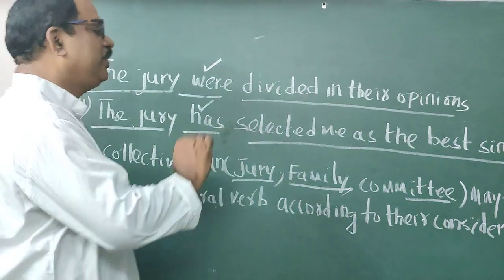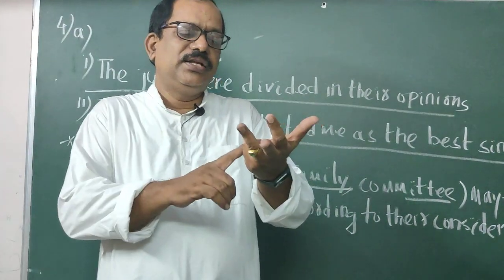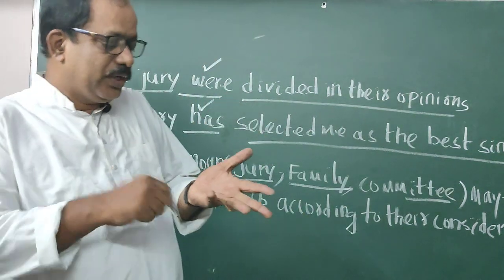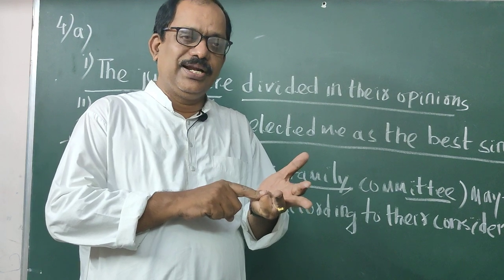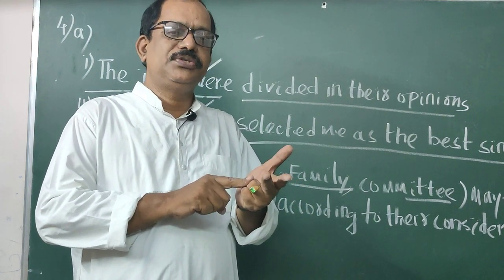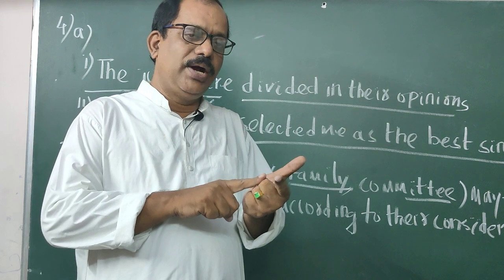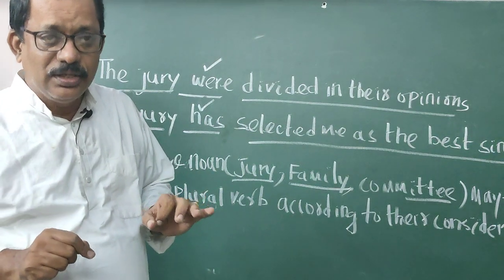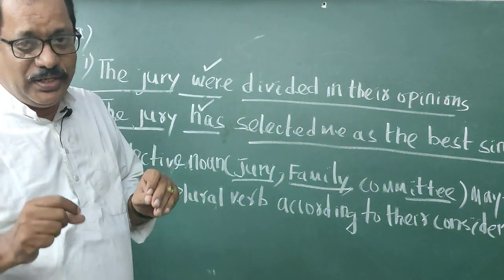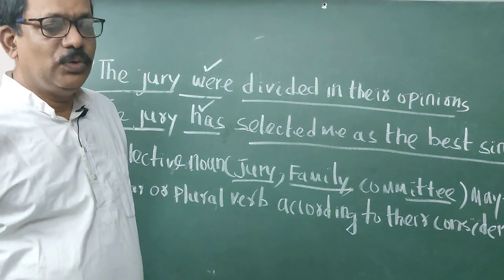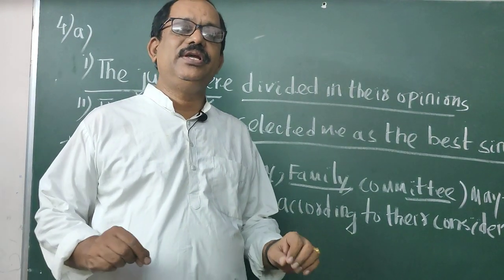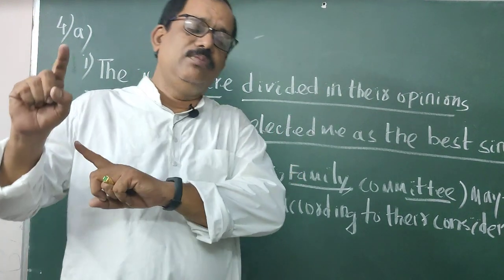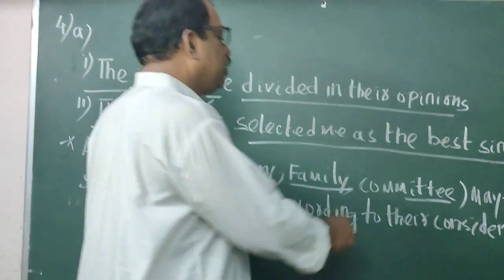The other is family. You know, family is considered father, mother, son and daughter. Think that the father has gone to Calcutta. The mother has gone to Bhubaneswar. The brother has gone to Mumbai. The sister has gone to Chennai. But if you want to say the family has been living, then it is singular, but father, mother, son and daughter have gone to market. The family has.